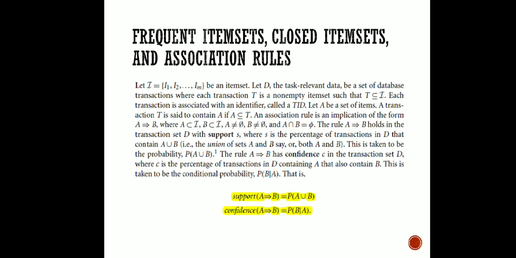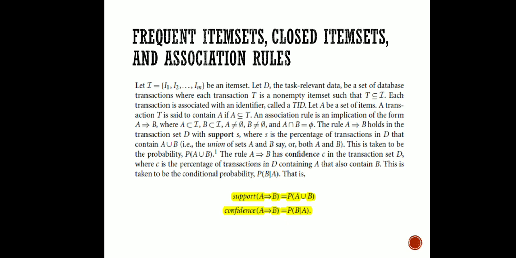Now an association rule will be like this: A implies B, where A is a subset of I and B is a subset of I, both of them are not empty, and their intersection is empty. And then this rule A implies B holds in the transaction set D with support S, where S is the percentage of transactions in D that contain A union B, and this is taken to be the probability, that is the chance of occurrence of A union B.